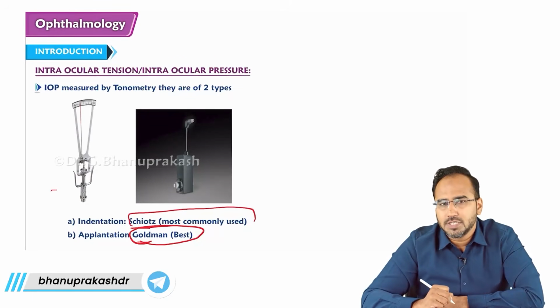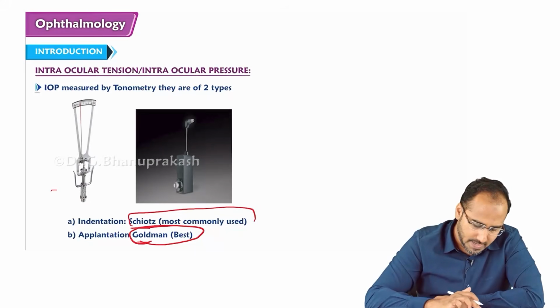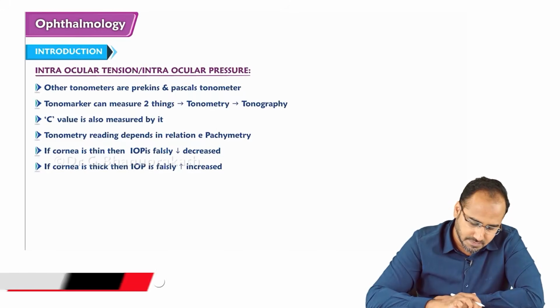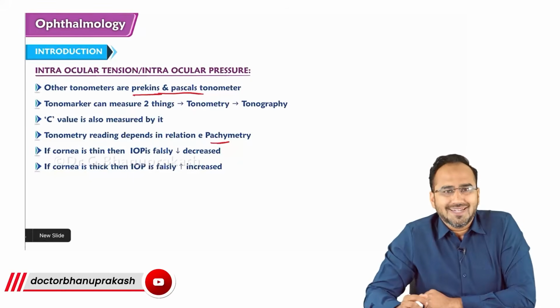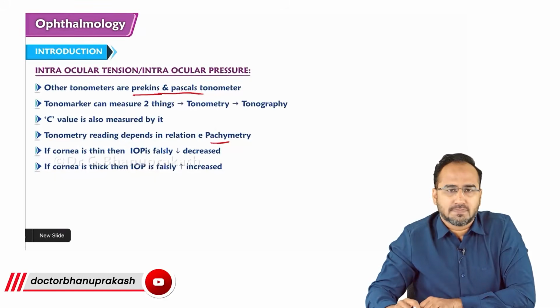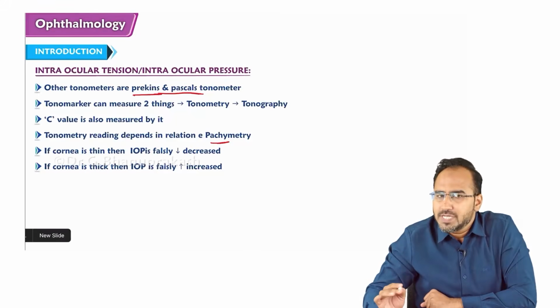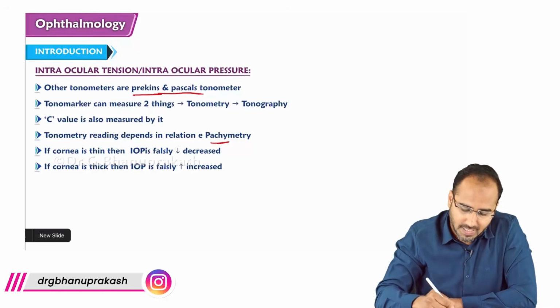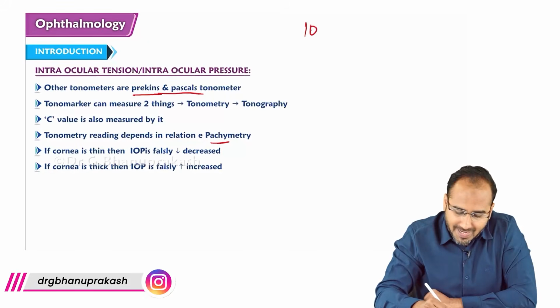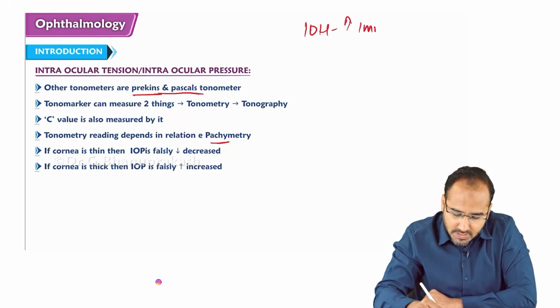Schwartz tonometer. Schwartz tonometer is commonly used to measure the intraocular pressure. Intraocular pressure, or tonometry readings, usually depend on the pachymetry results. Why? Because the tonometer measures the intraocular pressure, but it depends on the corneal thickness. For every 10 microns of extra corneal thickness, intraocular pressure increases falsely by 1 mm of Hg.